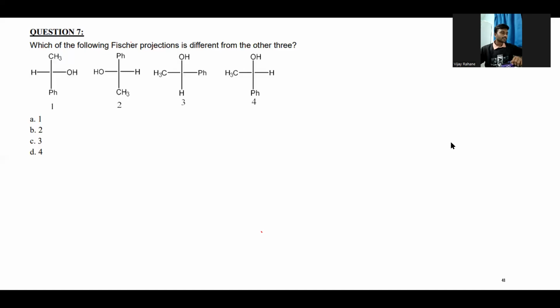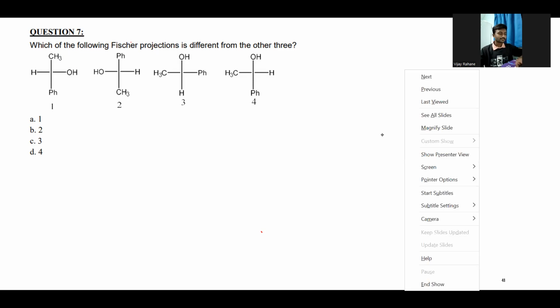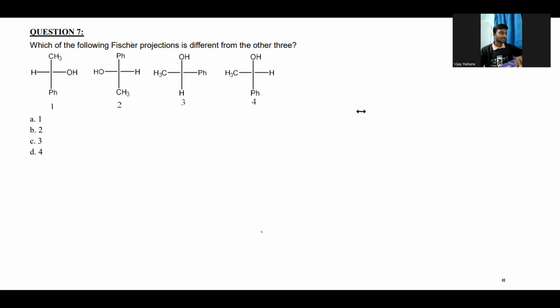Three exchanges allowed. You can do any number of exchanges, but the condition is that you need to do an even number of exchanges. If you are not able to find out how many exchanges, just keep in mind that you should do an even number of exchanges.